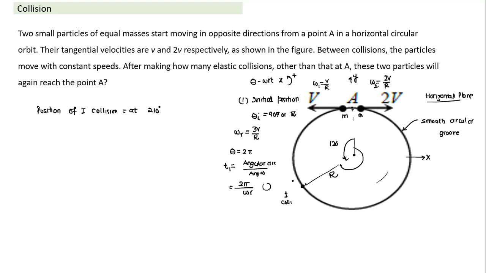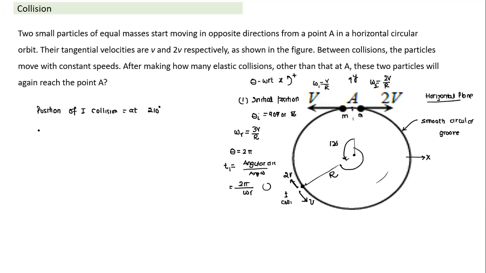What will happen? Before the collision, one has come with the velocity v, and the other has come with 2v. After collision, since the collision is elastic and both have equal mass, the velocities will interchange. So after the collision, I am marking: this one, which had come with 2v, becomes v, and this becomes 2v.